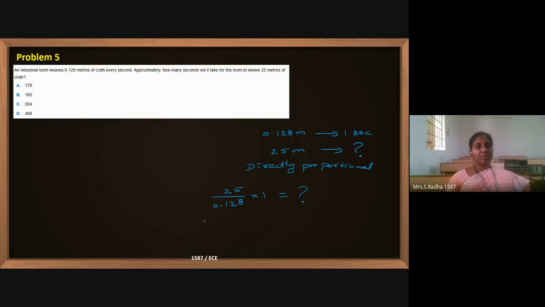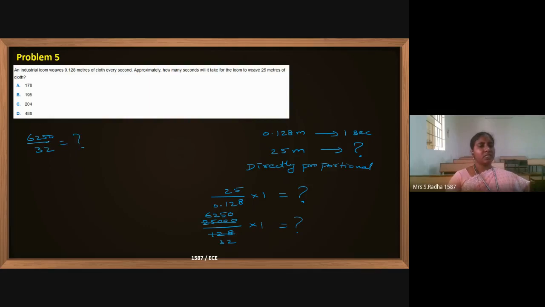Now I will multiply and divide. I will multiply with 1000, both numerator and denominator. This is the value. Okay, so if I cancel with 4, what will happen? 4 sixes are 24, then 2 fives are 10. So the question mark value is 6250 divided by 32.